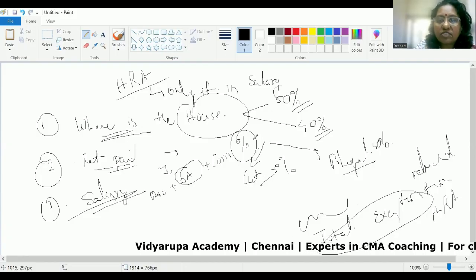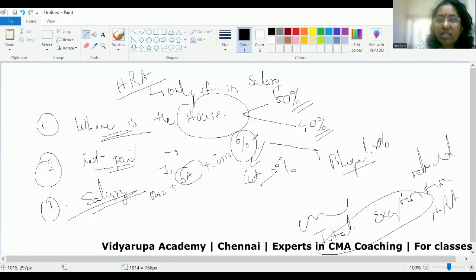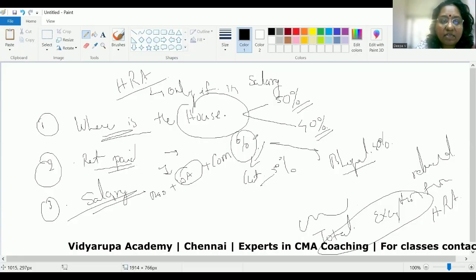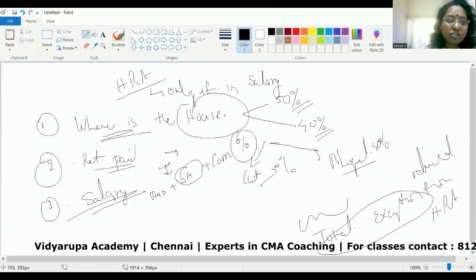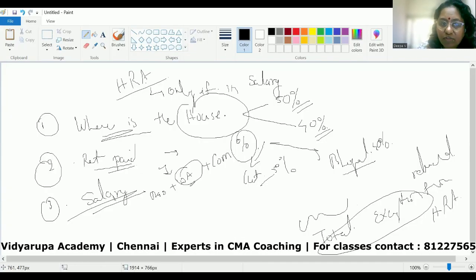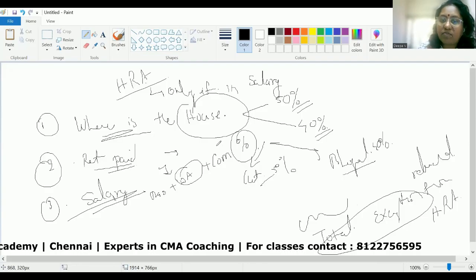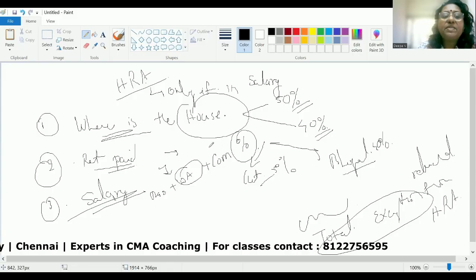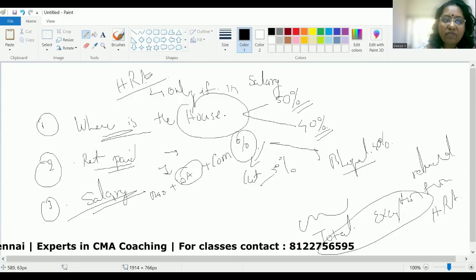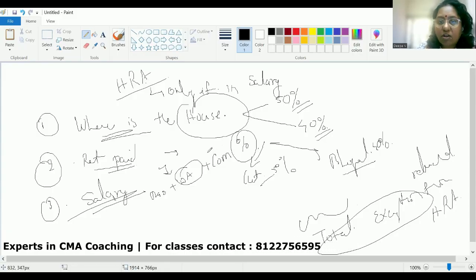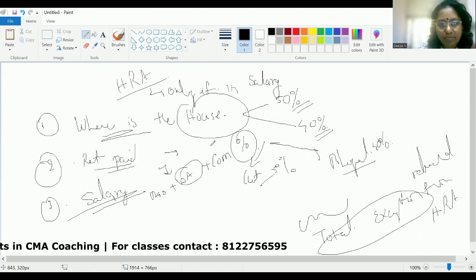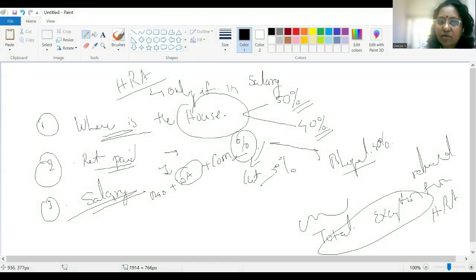If they are saying commission is 10,000 per month fixed commission, that is not to be considered in the definition of salary for the purpose of HRA. Okay, that commission will of course be taxable. It will be forming part of your income from salary, but for arriving at the exemption of HRA, you will not be considering such fixed commission paid. You will be considering only those commission which are expressed as percentage of turnover.